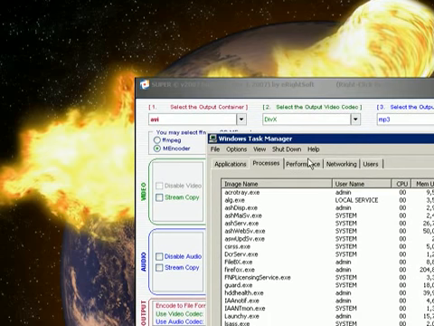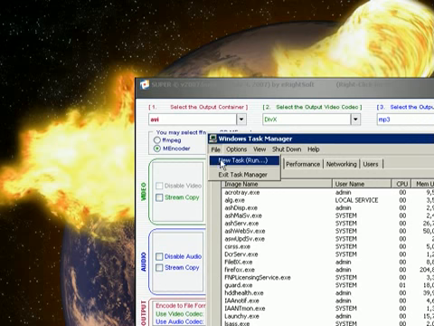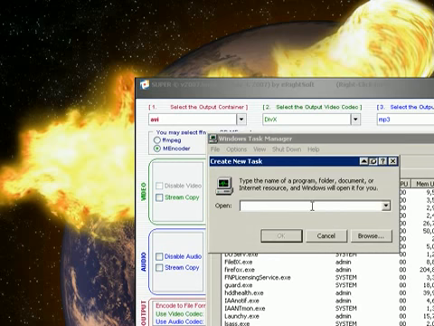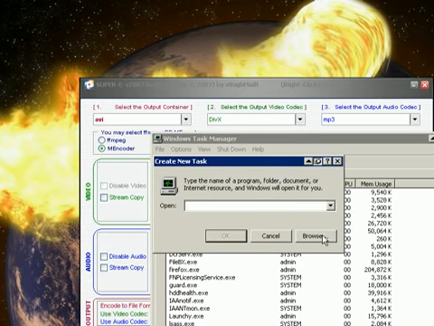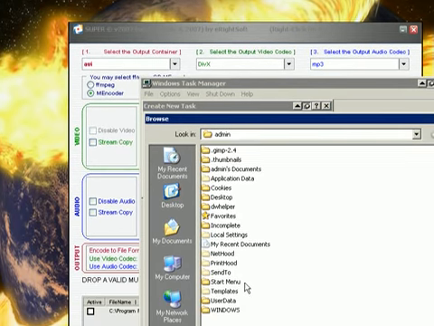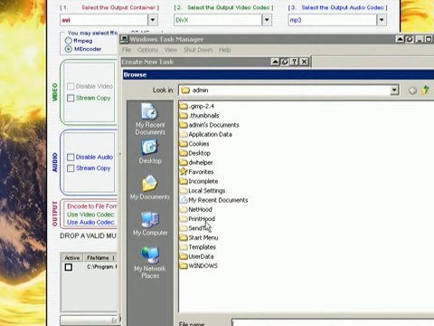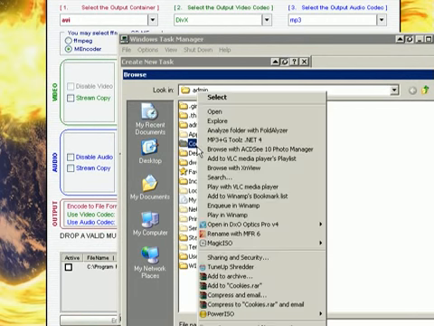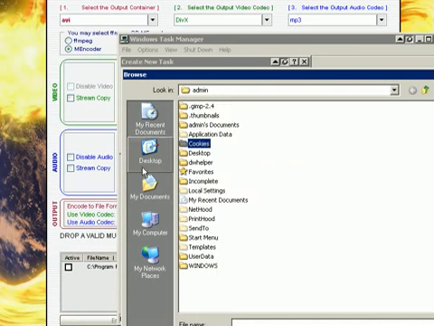So go ahead and go back to your task manager window that should still be open. Go to File. You're going to want to go to New Task. It's going to open this window here. You're going to go Browse. It doesn't matter what folder by default it browses to. You're just going to want to click on any folder in this window. Any one, it doesn't matter. And then you're going to go to Explore, and this is going to force Windows to restart.